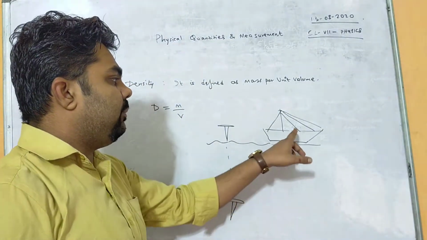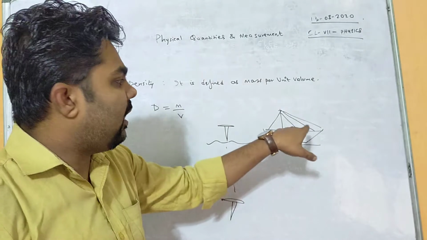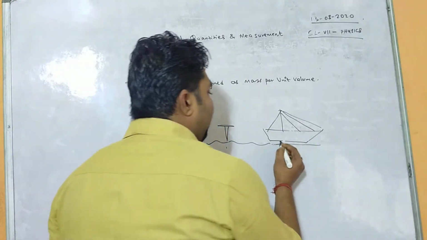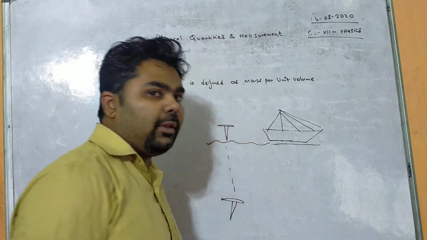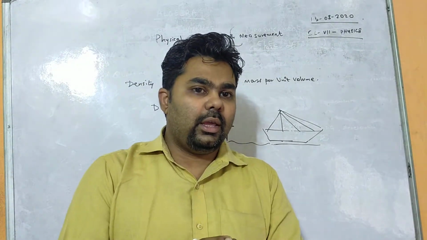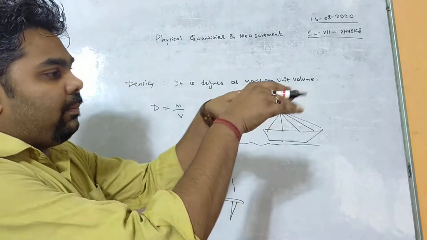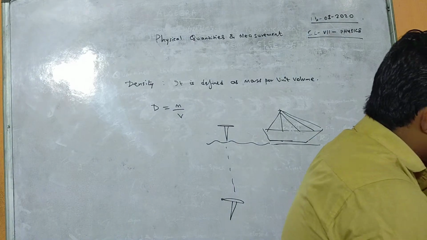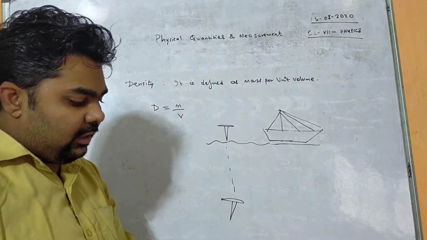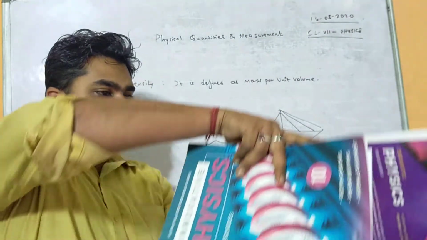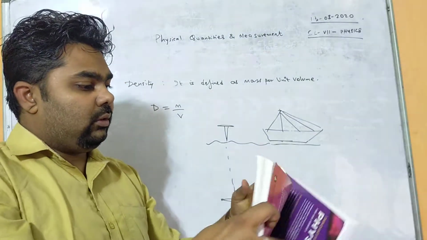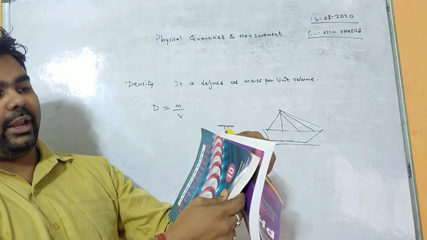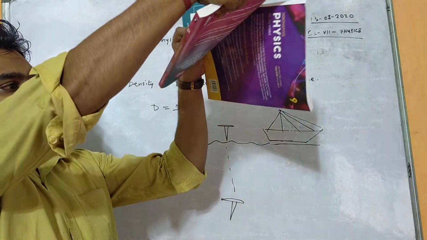But a ship made up of iron does not sink, because there is a hollow space at its bottom. Hollow space means, when you see a ship from up like this, just a minute, I'll try to explain. You can consider this one as a ship. Now when the ship is on the water, it looks like this, but inside there is a gap.